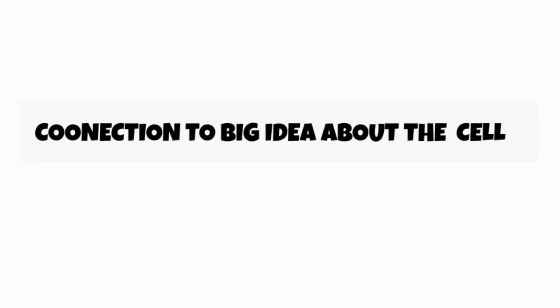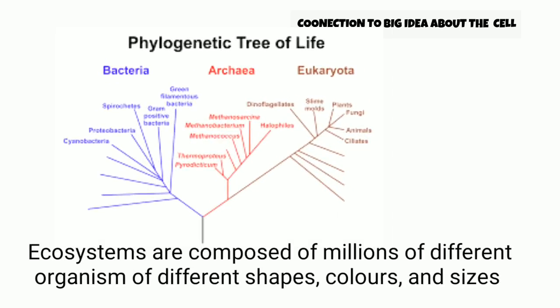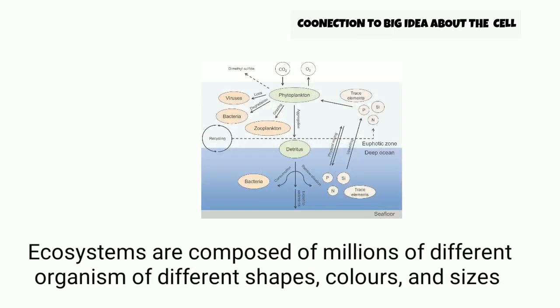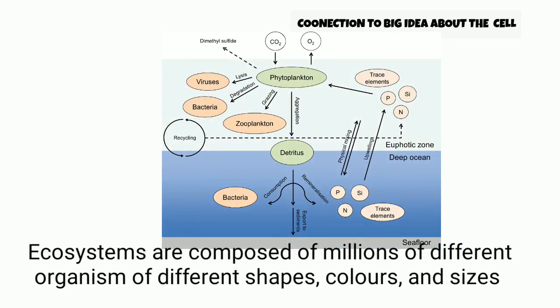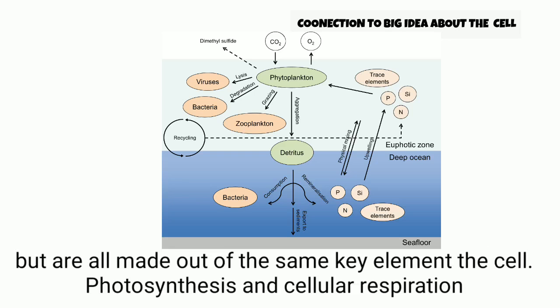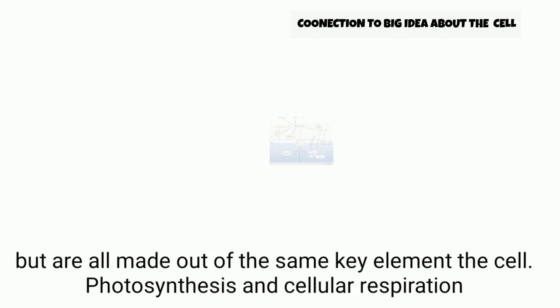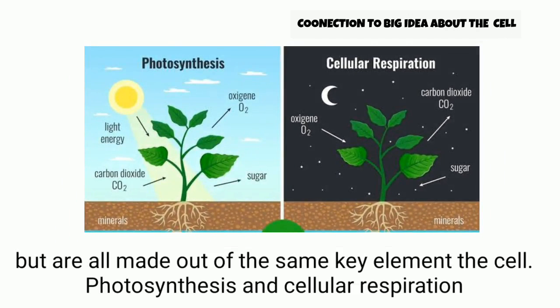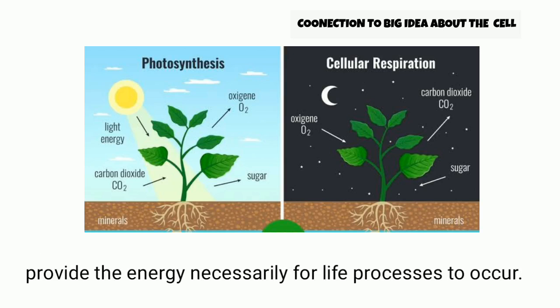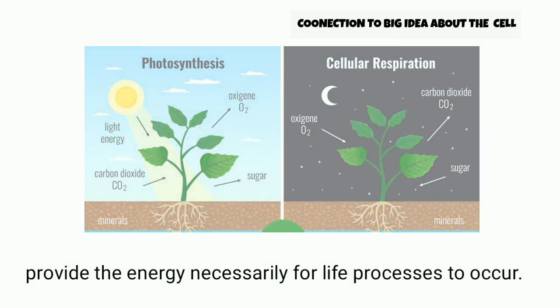Connection to the big idea about the cell. Ecosystems are composed of millions of different organisms of different shapes, colors, and sizes, but all are made out of the same key element, the cell. Photosynthesis and cellular respiration provide the energy necessary for life processes to occur.